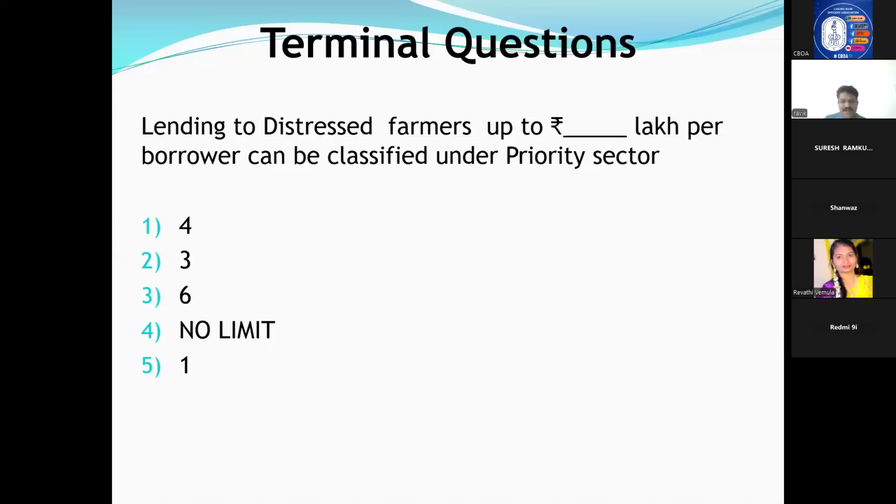Read the question carefully, sir. Lending to distressed farmers. Underline farmers, distressed farmers. Up to what amount per borrower can be classified under priority sector lending? Farmers, not general like you and me. 4 lakhs, 3 lakhs, 6 lakhs, no limit, 1 lakh. No limit. Very good. Please try to read questions carefully in the exam also, okay?